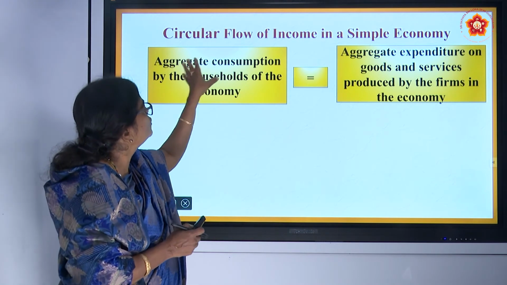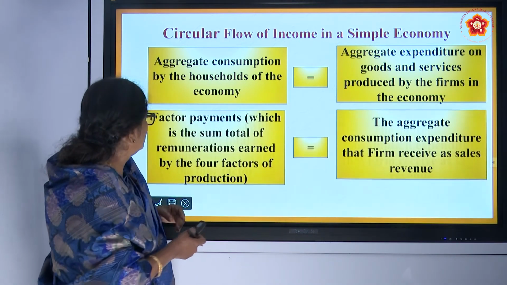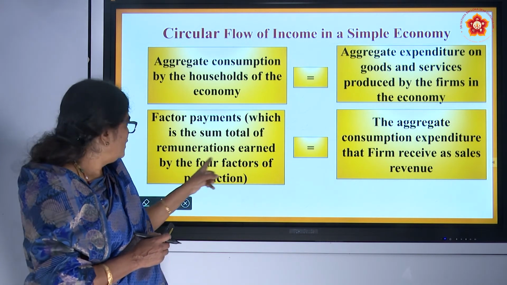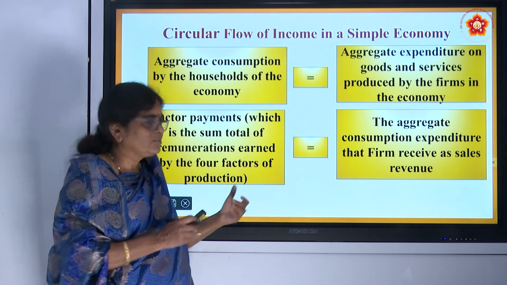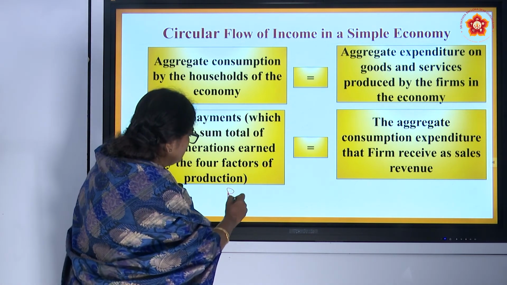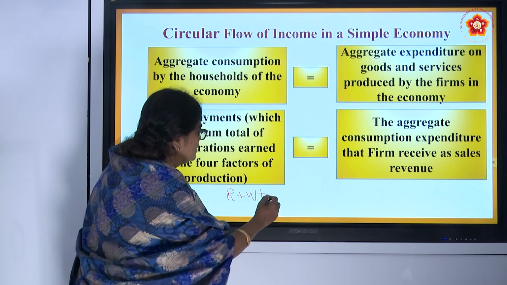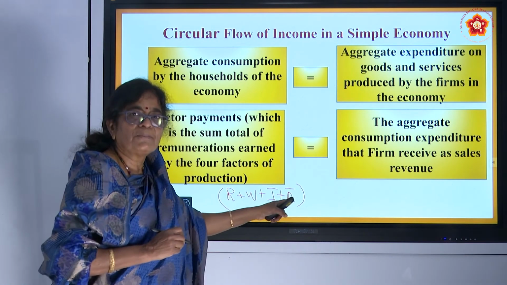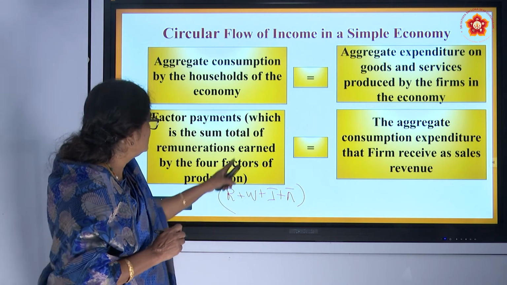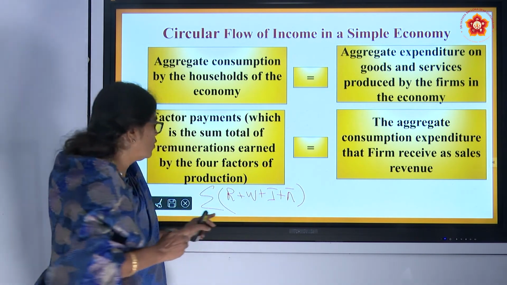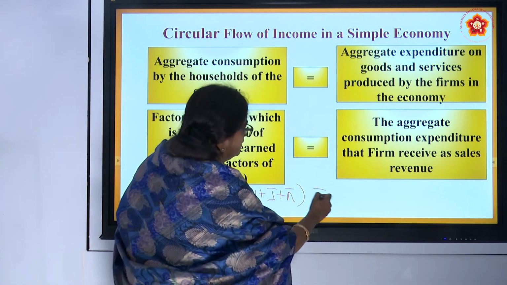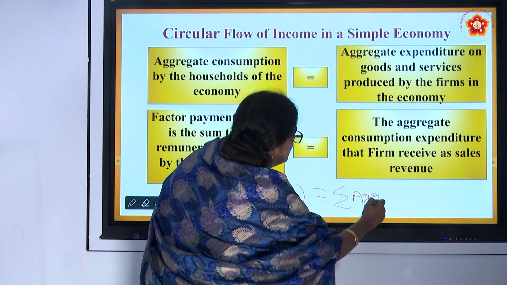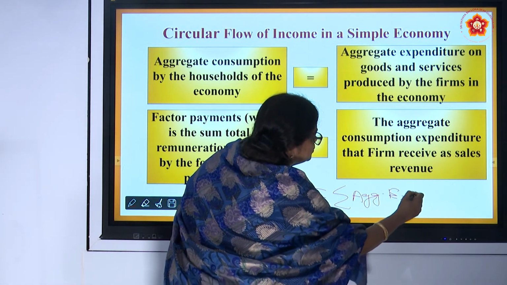And the factor payment, which is the sum total of the remunerations earned by the factors of production, that is rent plus wage plus interest plus pi, profit. Pi is profit. This summation over all the firms is equal to aggregate consumption expenditure, aggregate expenditure.